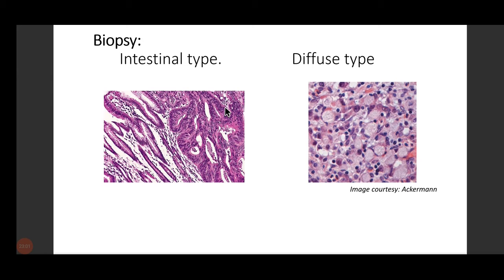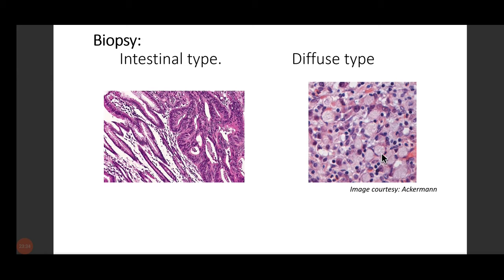What is mucin? Yes, these are glycoproteins. Now on the right hand side, we get to see diffuse type. In diffuse type, what happens? You remember how the diffuse type developed? There was loss of function mutation in CDH1 gene, which led to loss of E-cadherin. E-cadherin is a very important factor for the cells to adhere to each other. Now, since E-cadherin is not there, the cells will be discohesive.